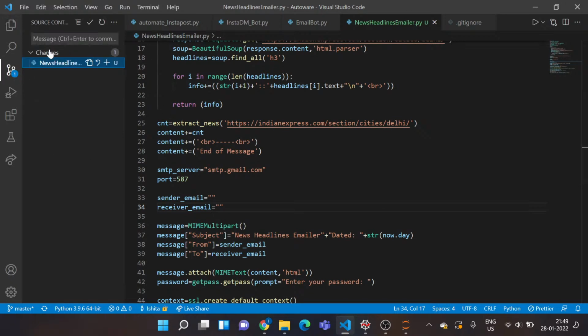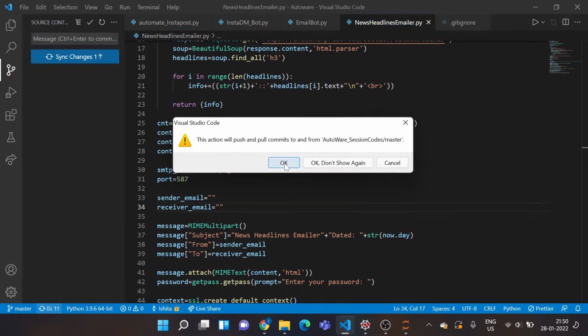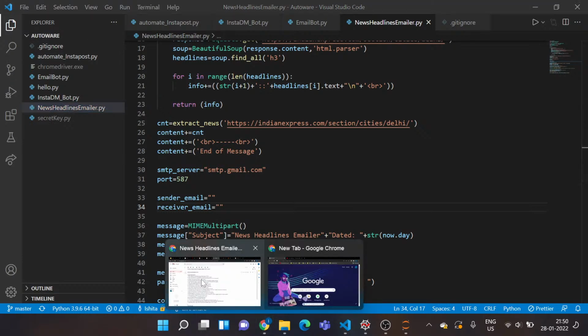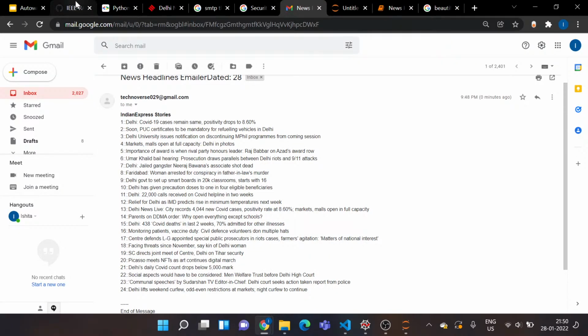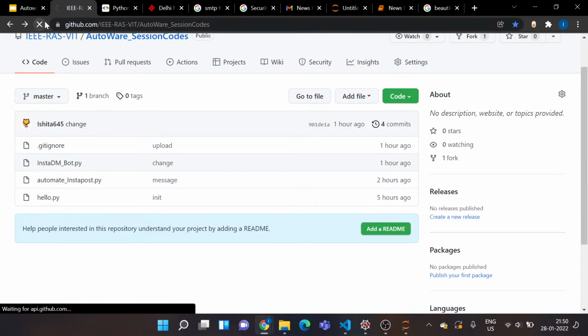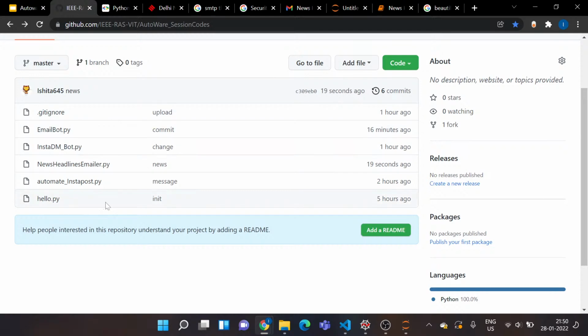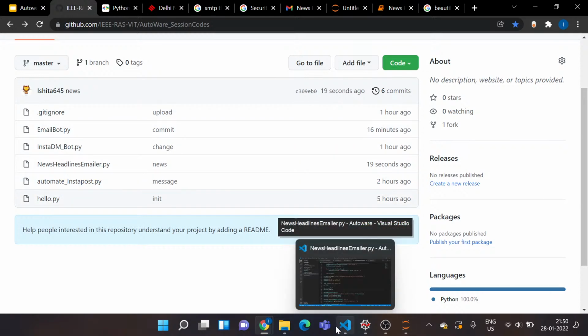Going back to the repository where it is. As you can see, the post code, the headlines emailer, DM bot, email bot, all of the codes are available in this repository. You can actually check them out. So I'm done with that now.